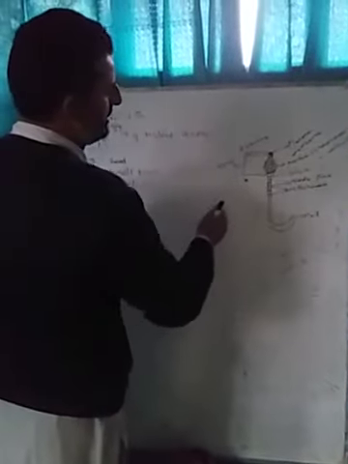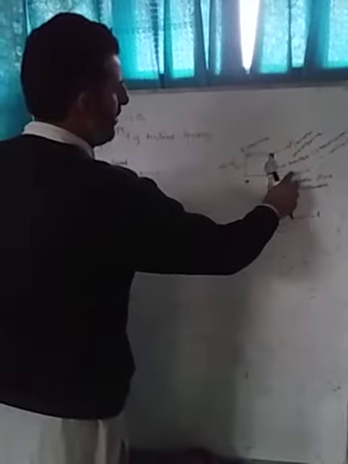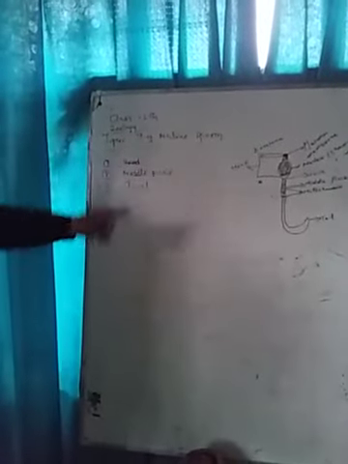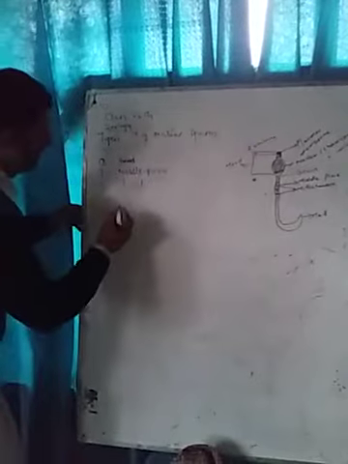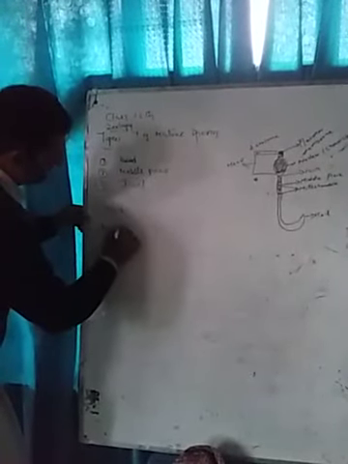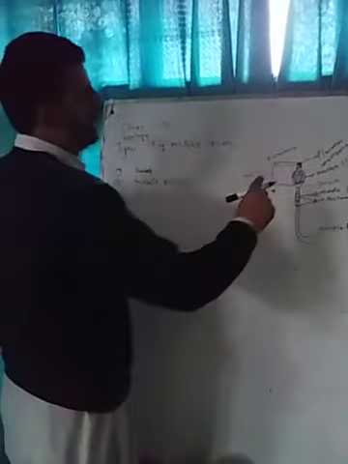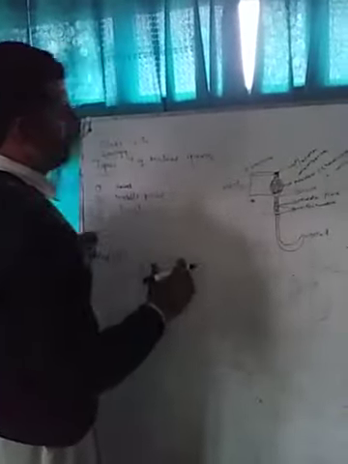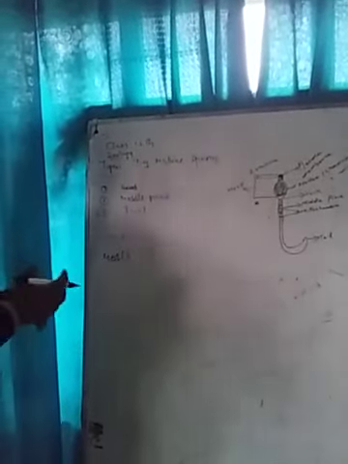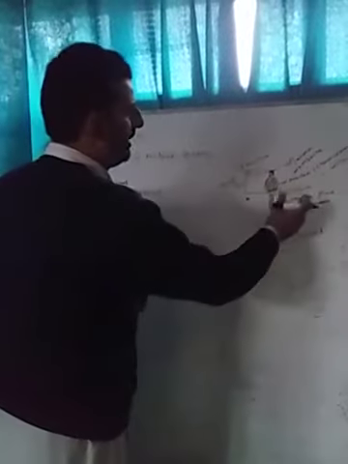Behind this sperm head there is a middle piece that we call the neck or middle piece. It contains mitochondria. These mitochondria, which are present in the middle piece, provide the energy supply which is required to increase the motility of the sperm.